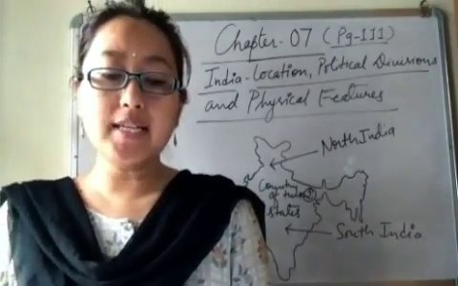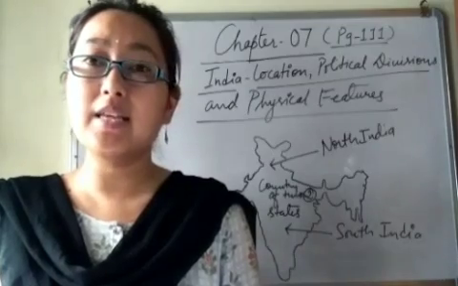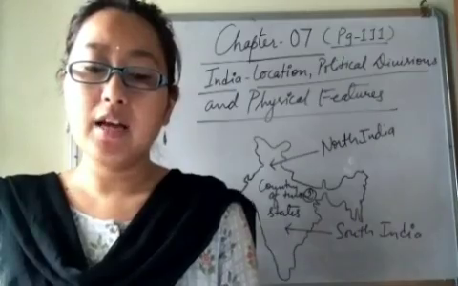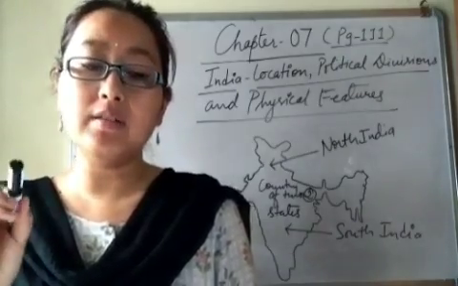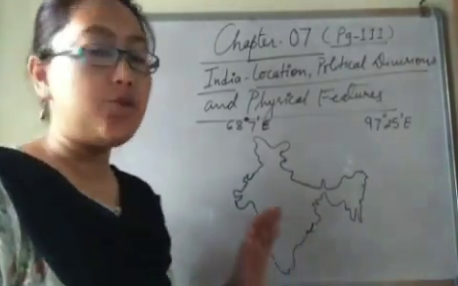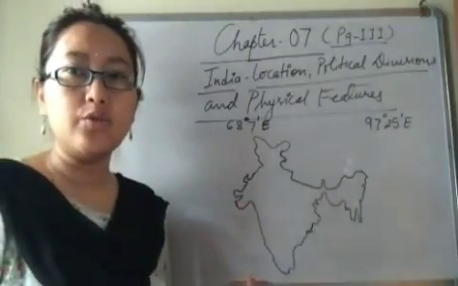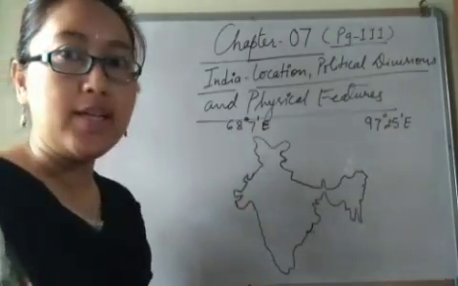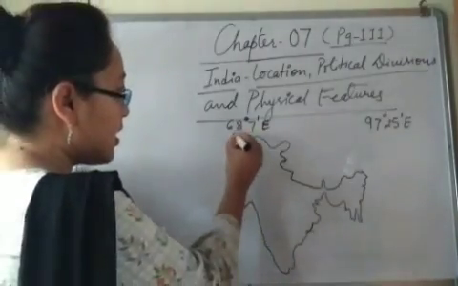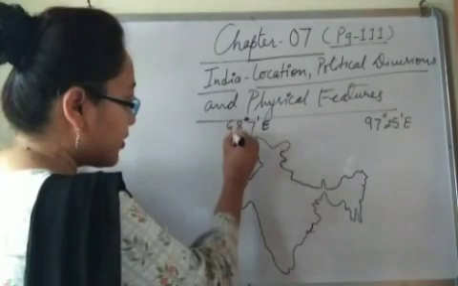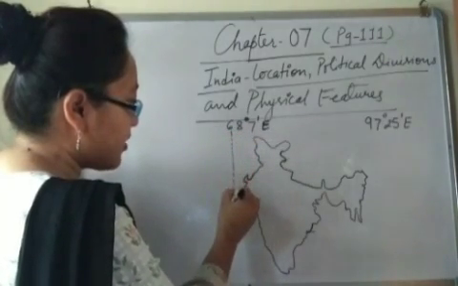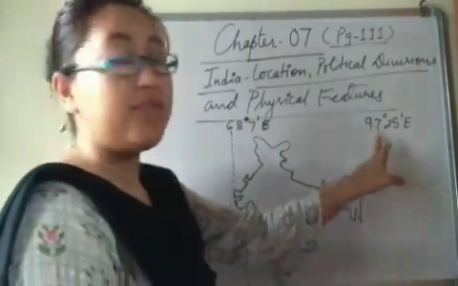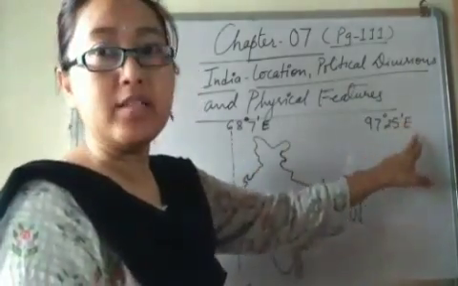Okay, let's talk about the latitudinal and longitudinal extent of India. The longitudinal extent is from 68 degrees 7 minutes east to 97 degrees 25 minutes east.